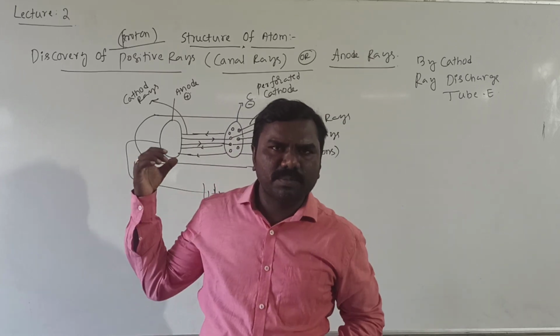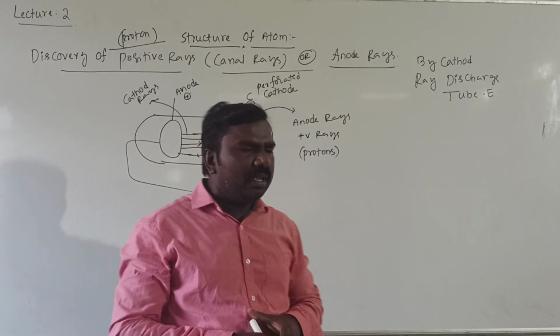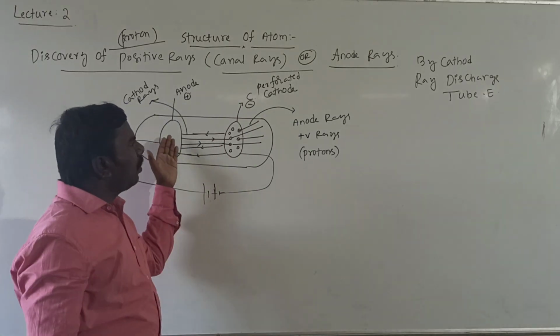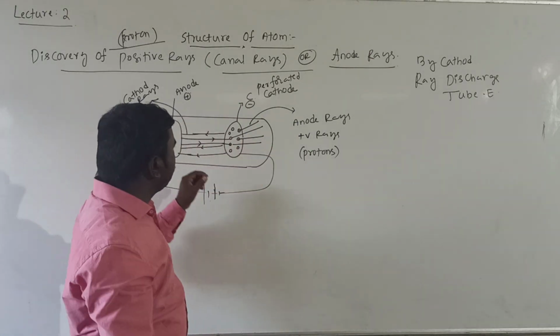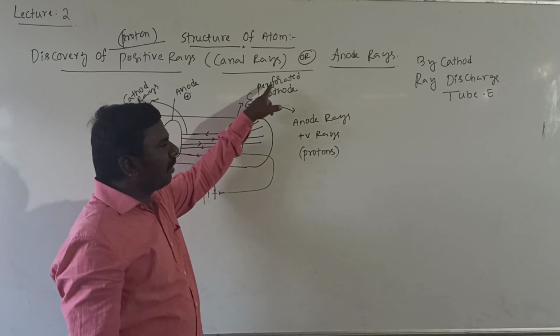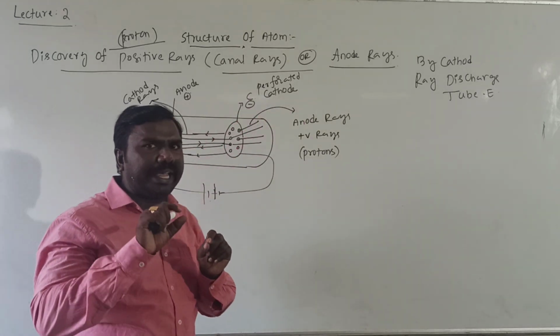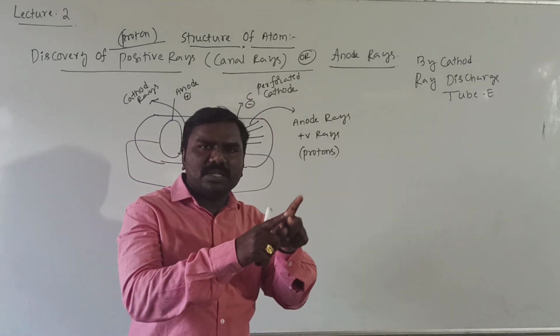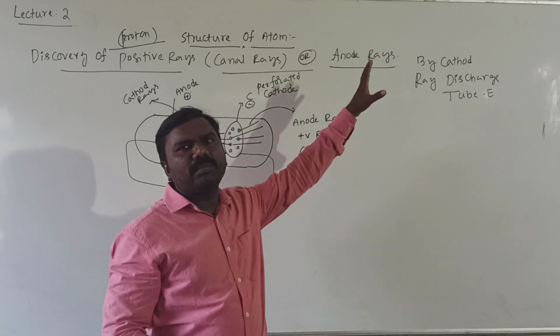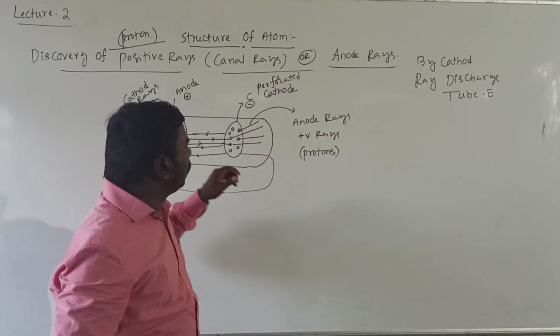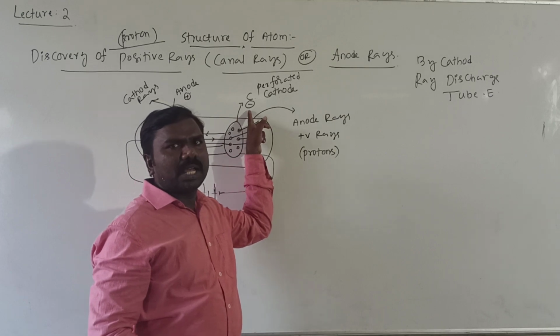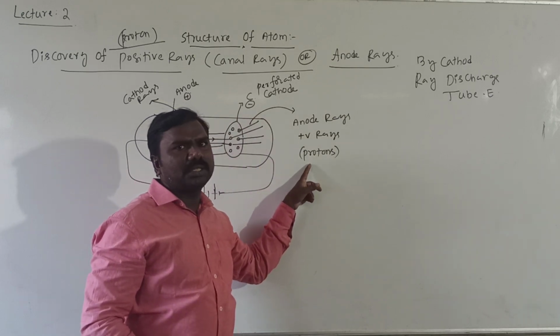As per this, we will see a few observations. These rays are moving from anode to cathode, and the holes, nothing but perforations, are canals. Through canals these rays are passing, that's why these were named canal rays. They are moving towards a negatively charged electrode, that's why they are positive. These are protons.